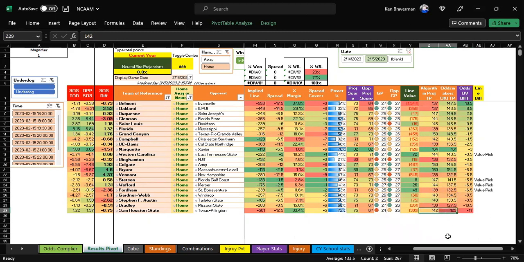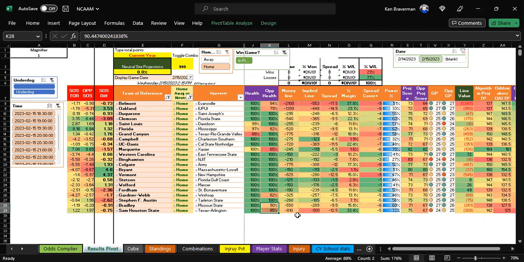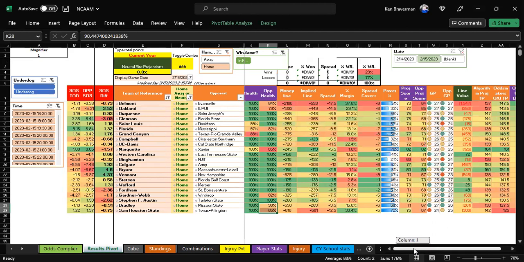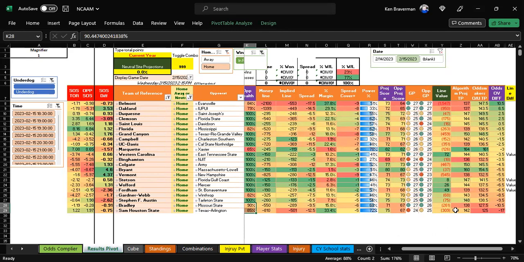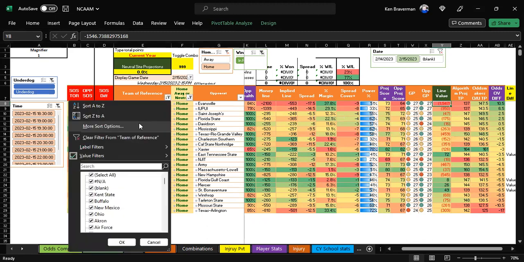Like this Sam Houston Texas Arlington game, there's a 17-point differential in our projected scores, which are obviously not perfect and need work, but it is still doing that. Like there's also this Bradley Missouri State game. There are some injuries here on these away teams. But yeah, things like these two especially, those are a lot of points. So it's thinking the over in that game, but I don't want to sort by that. I want to sort by something else. We want to sort by line value.